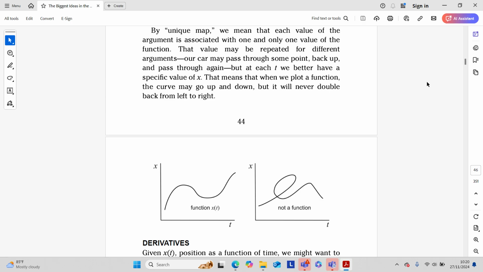Our car may pass through some points, back up and pass through again. But at each t, we better have a specific value of x. That means that when we plot a function, the curve may go up and down, but it will never double back from left to right.